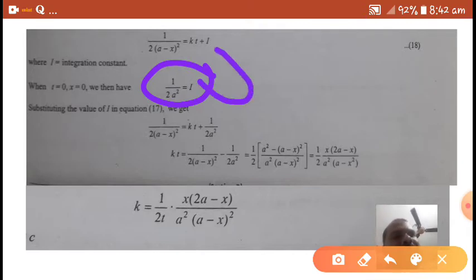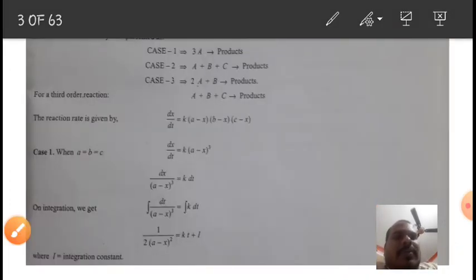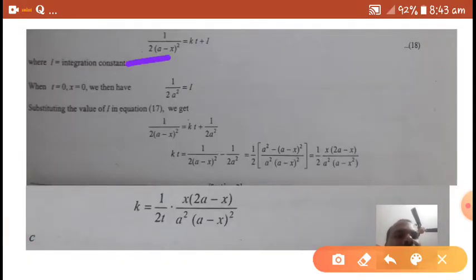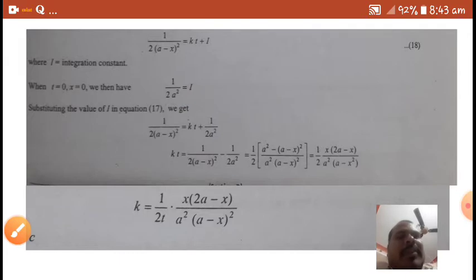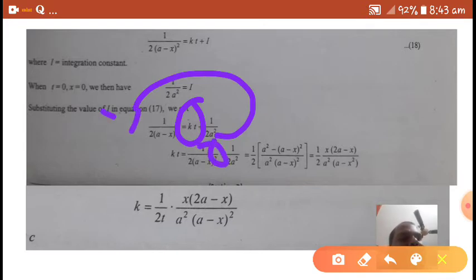So I substitute this I value in the above equation. Then we get 1 by 2 into (a minus x) whole square equals kt plus 1 by 2 a square. I want the k value, so I move 1 by 2 a square to the other side, and the sign changes from plus to minus.